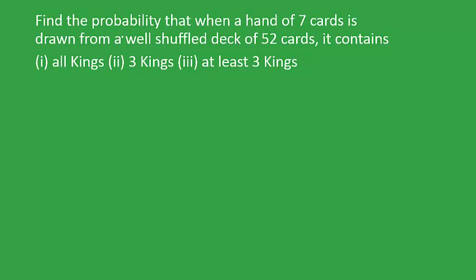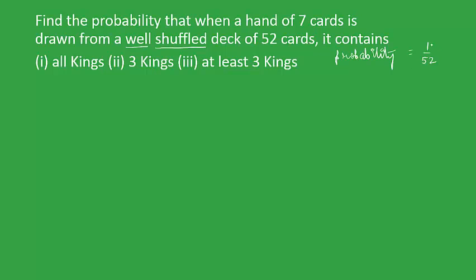So the question says that we have to find the probability when a hand of 7 cards is drawn from a well shuffled deck of 52 cards. So here, if we have this term well shuffled, it means that the probability of picking any card is equal to 1 upon 52.